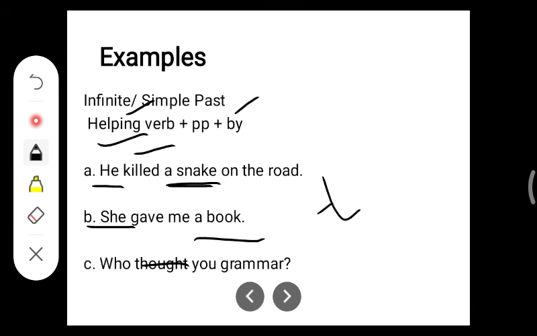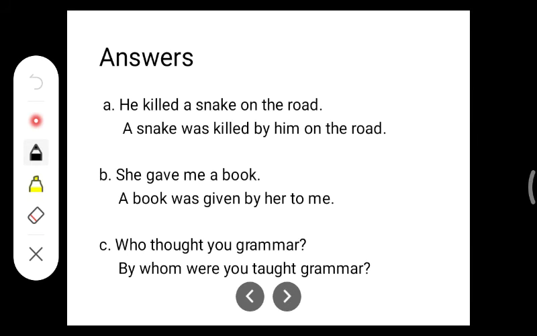By whom, that is the object. By whom, like that. You need to understand a few formats. In the question forms, it will change a little in the passive voice. By whom were you taught grammar? So see, here I have written the correct answer, and in the question there is a wrong spelling. Okay, just get it corrected, and sorry for that.